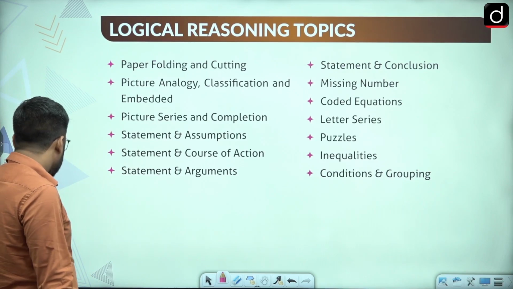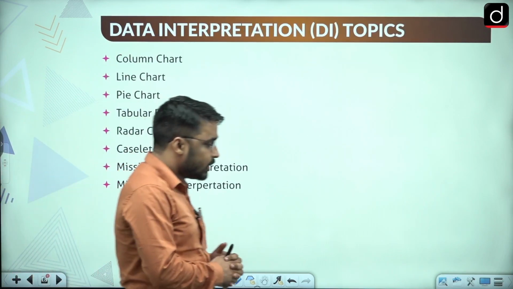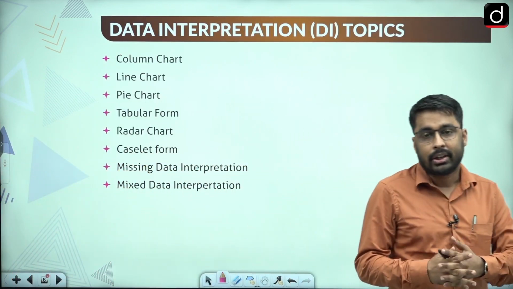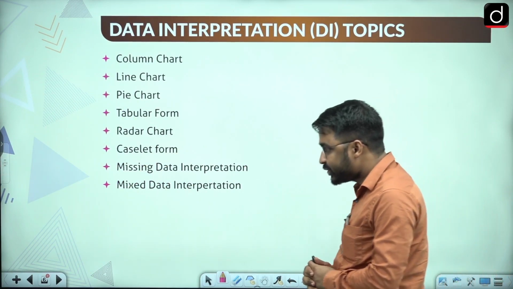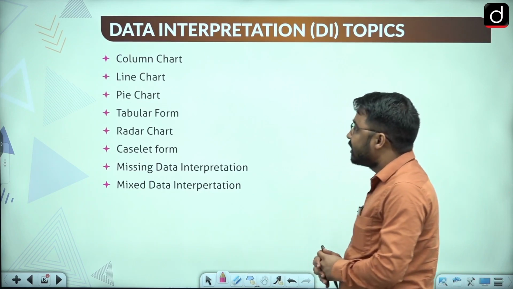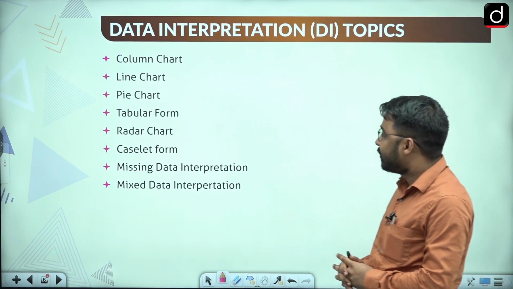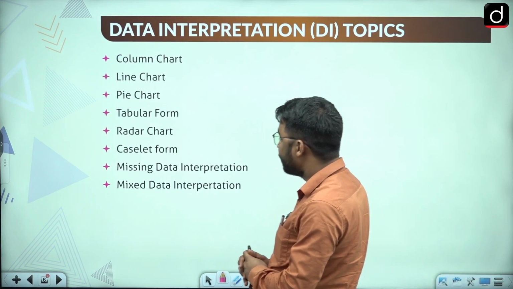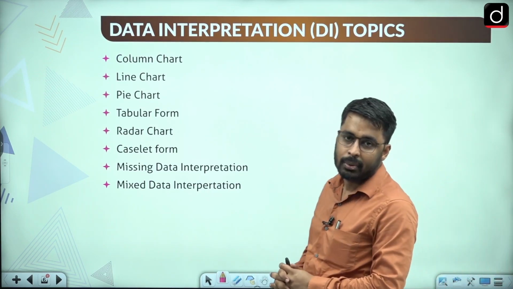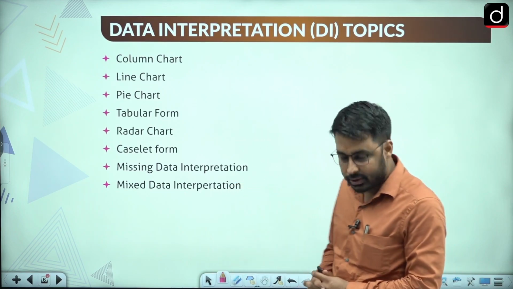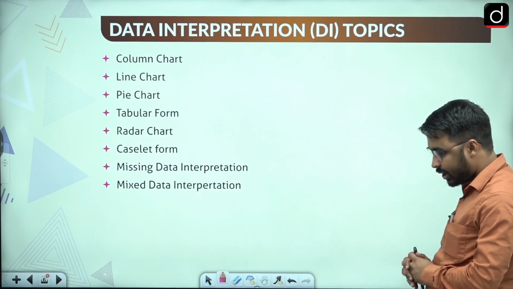Now, these will be your data interpretation topics. I will be taking your data interpretation portion as well. These are the data interpretation topics which I will be teaching you in this course: column chart, line chart, pie chart, tabular form, radar chart, caselet form, missing data interpretation, and mixed data interpretation. These are the topics of data interpretation which we will be learning in this course, right?